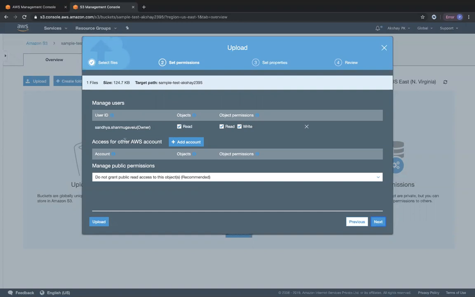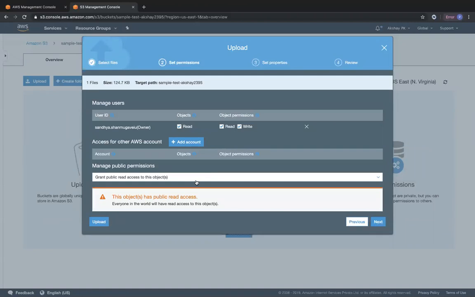But suppose I want to share this object that I am going to upload, which is my resume, with another AWS account. I can click on add account, present that account ID, and I'll be able to share this particular object across AWS accounts. I can also specify whether I want that person to only read or read and write. The second thing I can do is give public access to this object, which means this object will be open to the outside world. I'll give public access to this particular object because I'm going to share this URL with you guys and you will be able to hit that URL and view my resume.